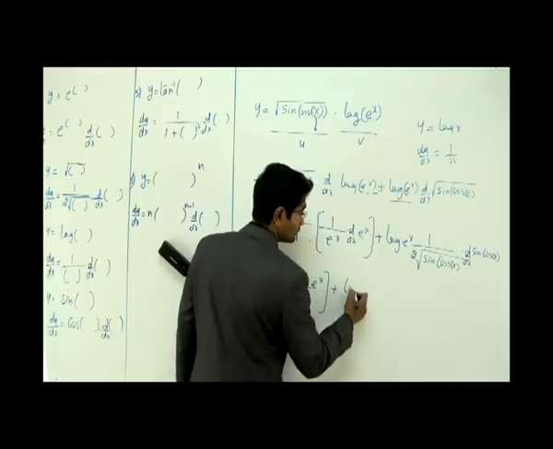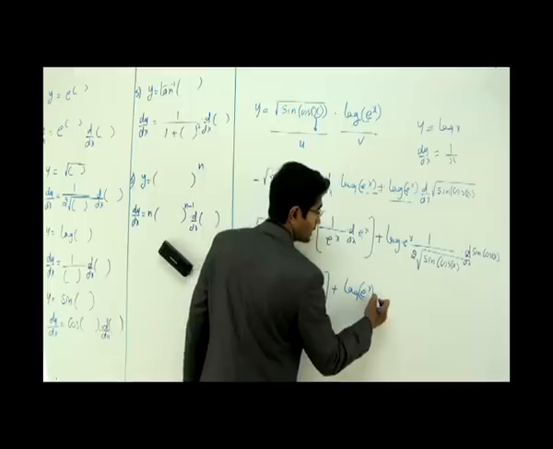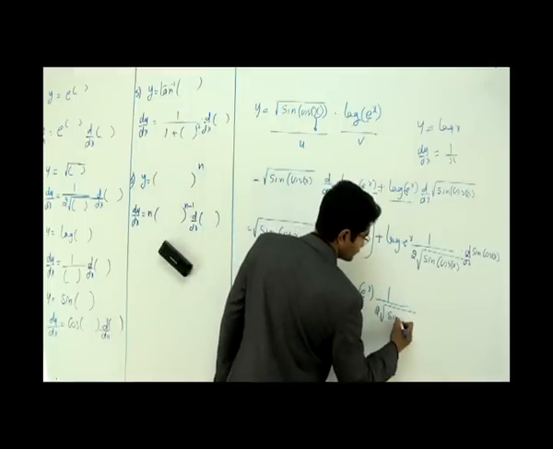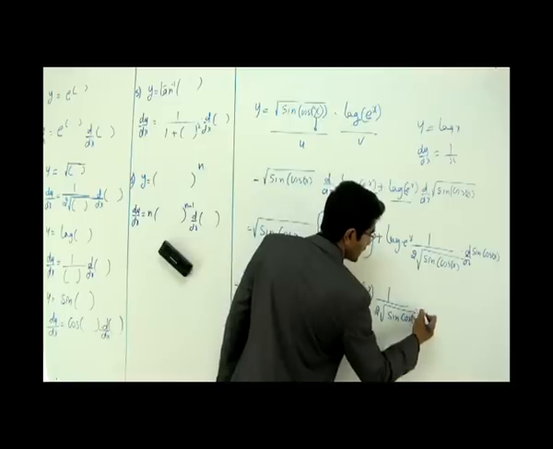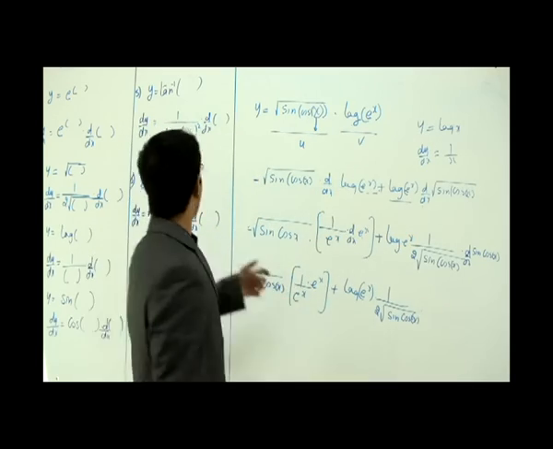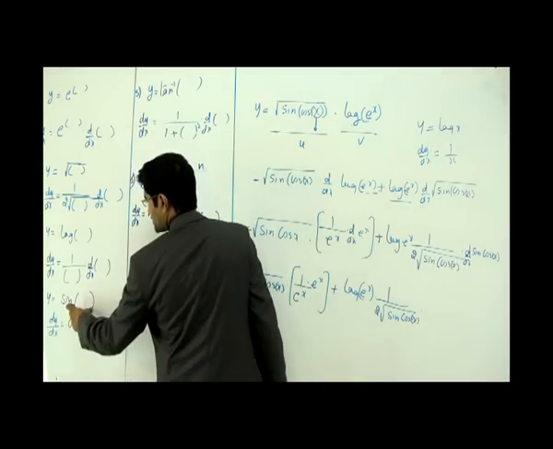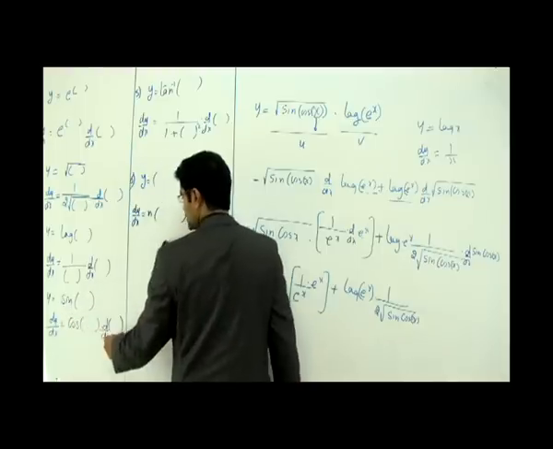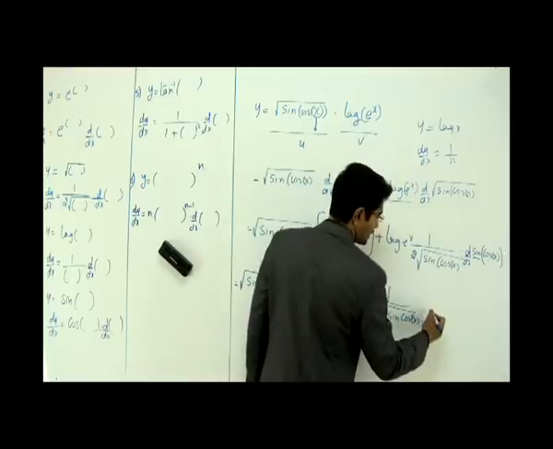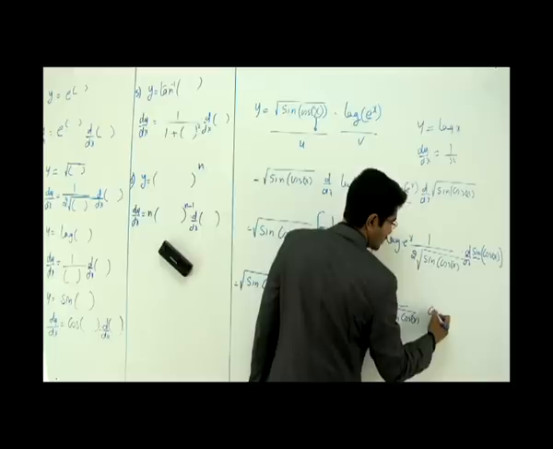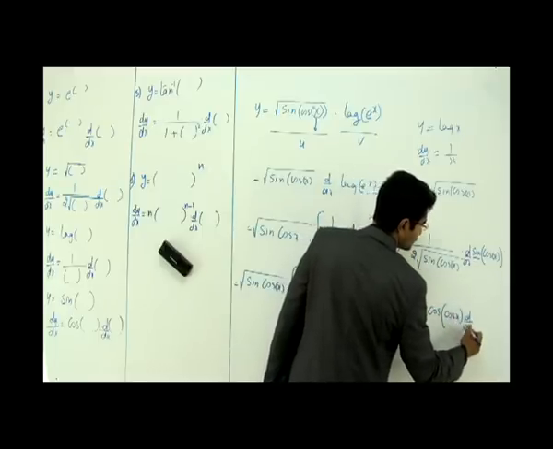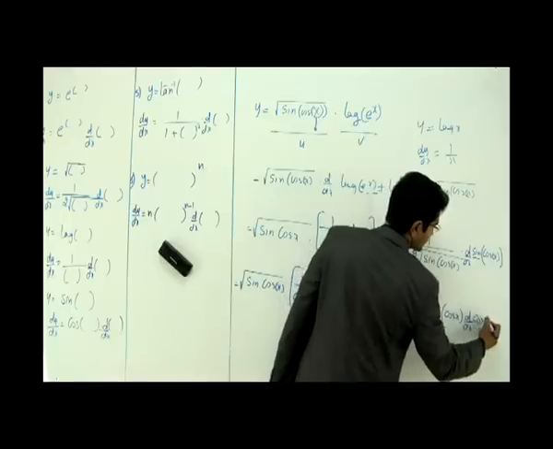Now what is the next thing? Plus log of e power x into, there is no differentiation sign here, just write it, 2 root of sine of cos of x into differentiation of sine of cos of x. How will I differentiate sine now? Sine of any function is what? Cos of that function into differentiation of that same function. Again, it is not only sine x, it is sine of some function. So instead of sine, I'll write cos of cos of x, into d by dx of this function inside, that is cos of x.